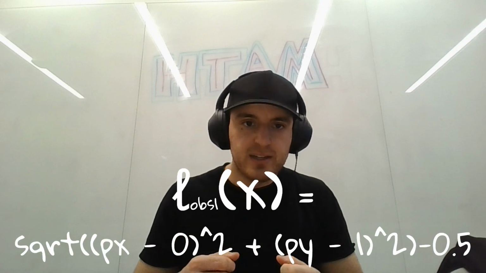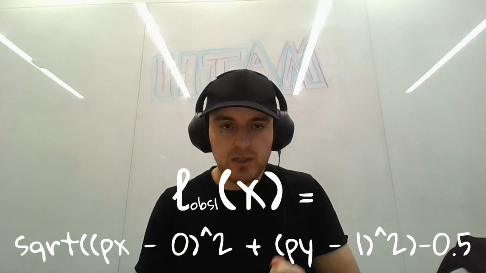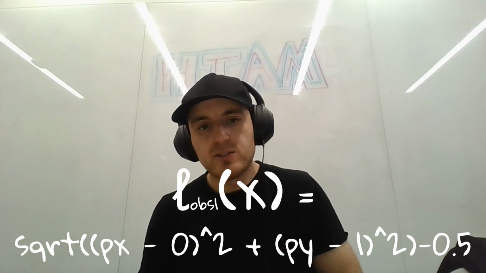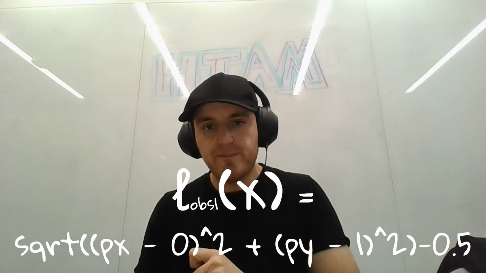It's important to note that the heading of the robot doesn't matter for the obstacle, just its xy position in the environment. So we only care about the position, not the orientation. We define the SDF L of x like this. We'll say L of obstacle 1 at x is equal to the square root of (px minus 0) squared plus (py minus 1) squared, quantity minus 0.5.